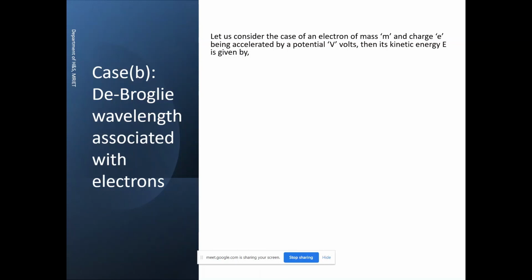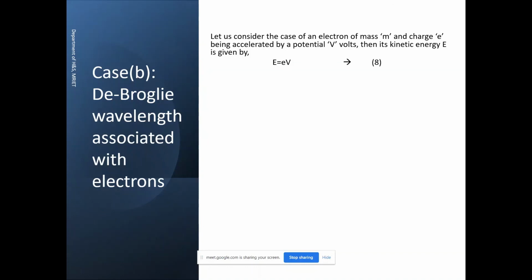Then obviously it possesses some kinetic energy. You know very well that if e is the charge of the electron and V is the applied potential, then the kinetic energy experienced by the electron is obviously the product of e and V, which is our next equation, the 8th equation. We have E equals eV.